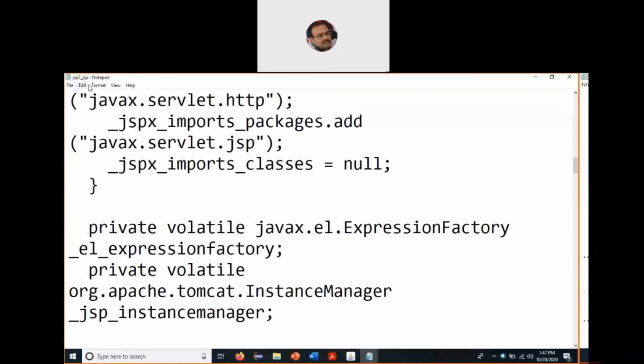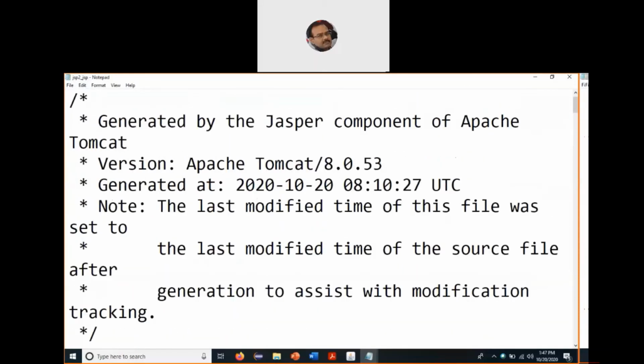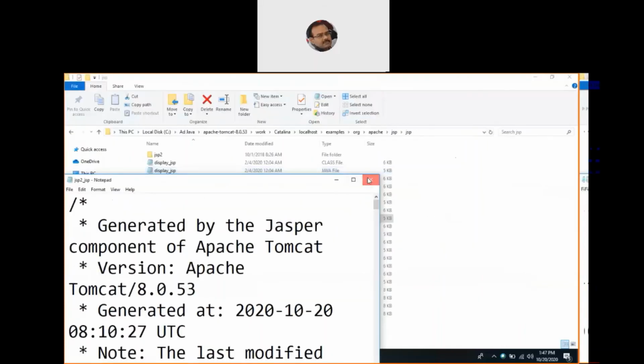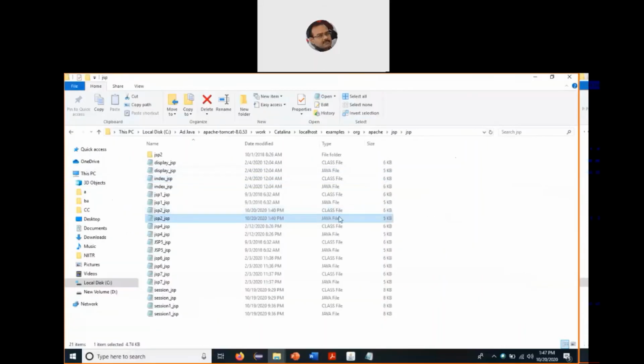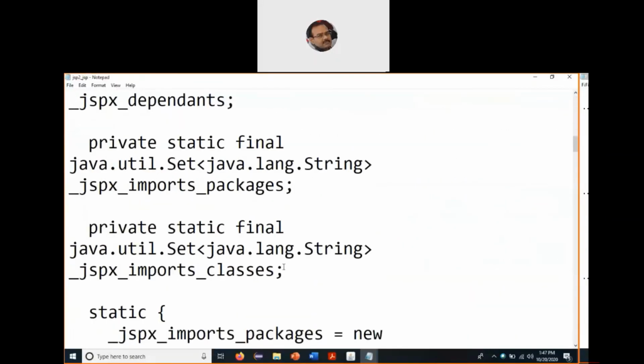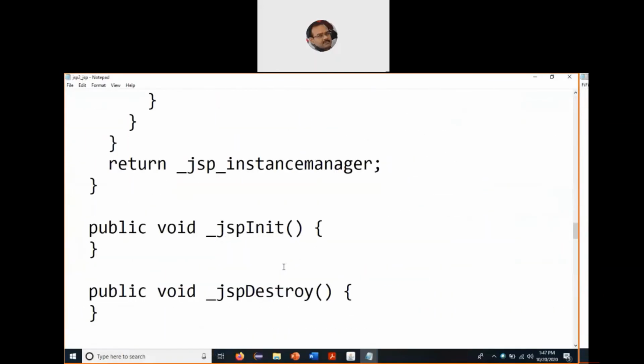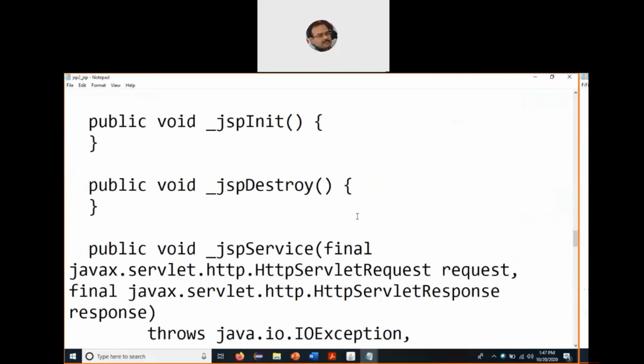engine. So if you look at the name, we say JSP2 underscore JSP. This is a file which has got created. Now we can have a look at the appropriate Java file also for it. This is the file that got created for the same JSP page. Now again, we do not have to worry about this.